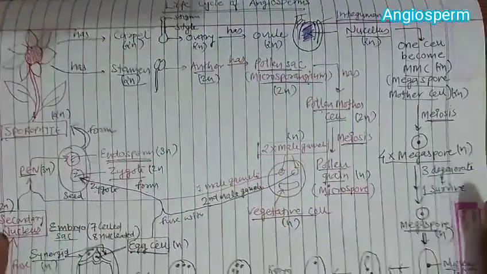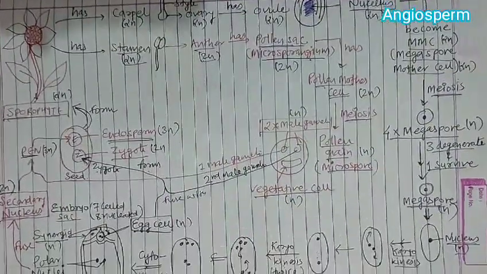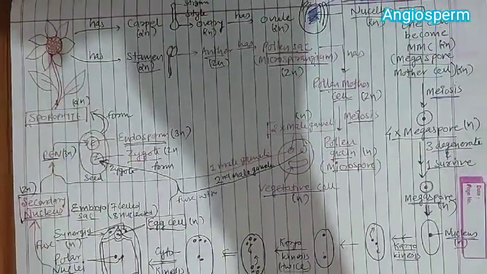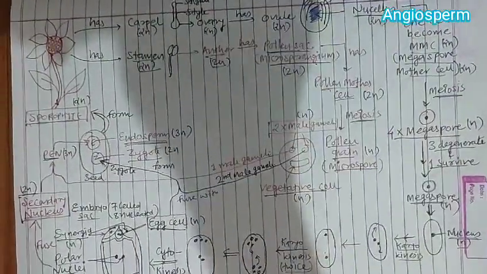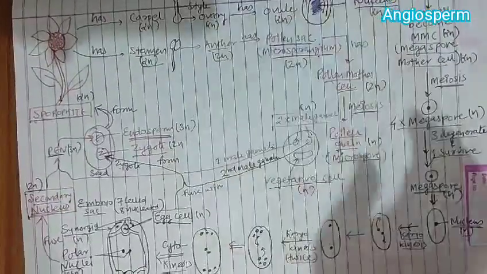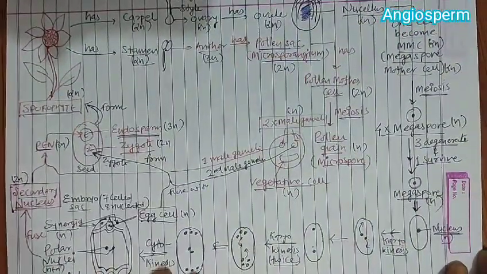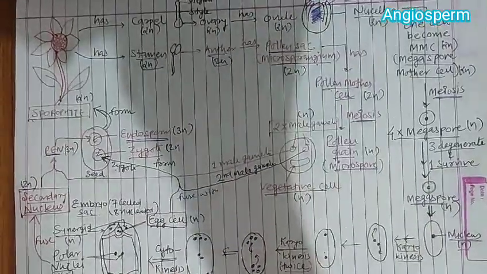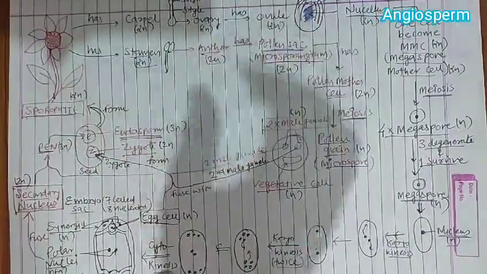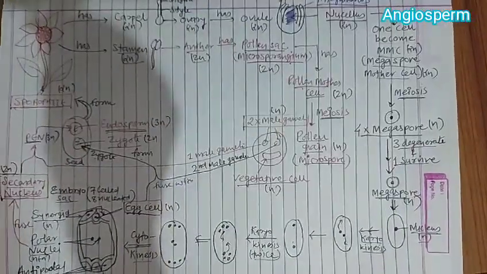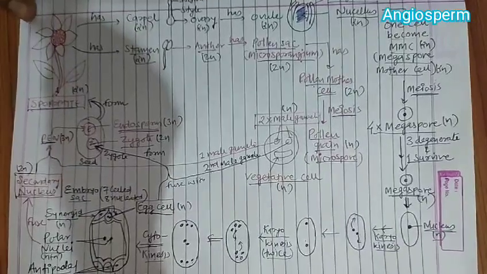Look at this complete life cycle and you come to know that this whole process is occurring in a proper way. Please see this diagram properly.